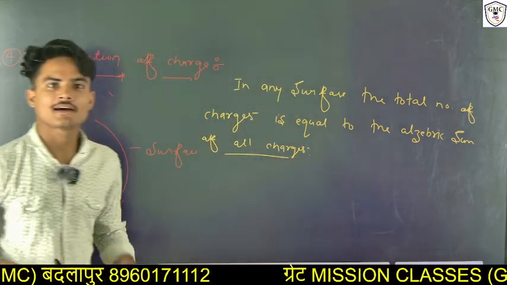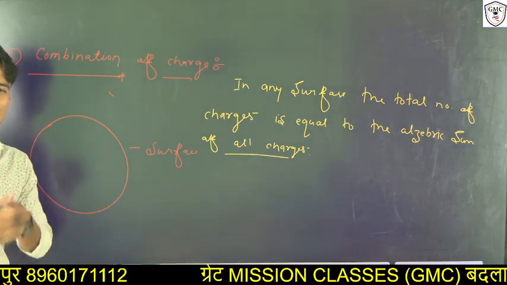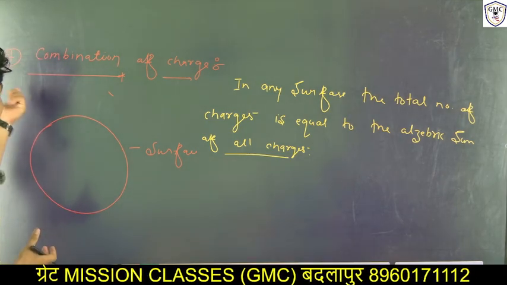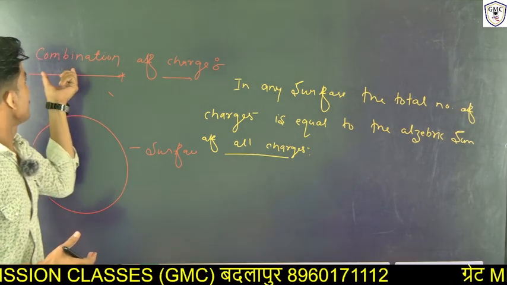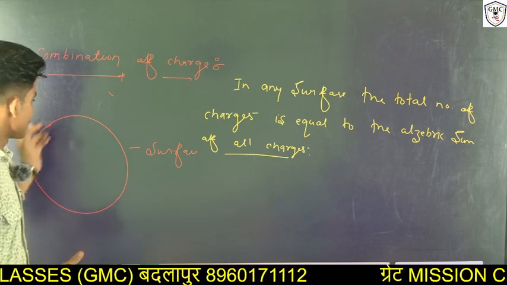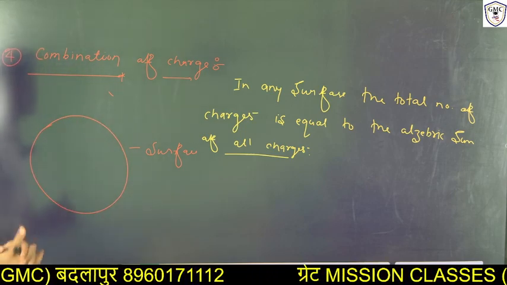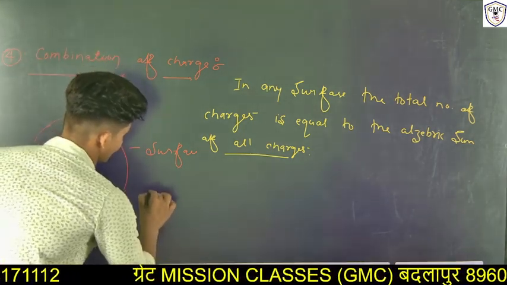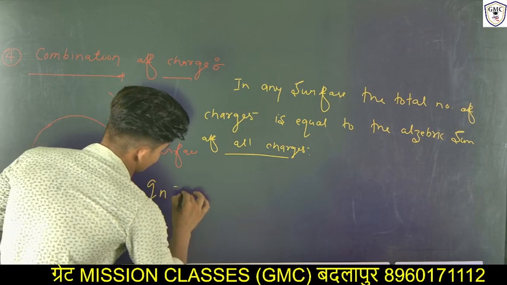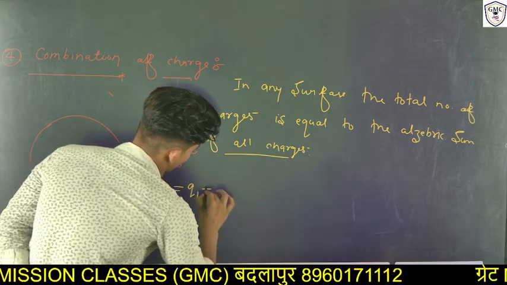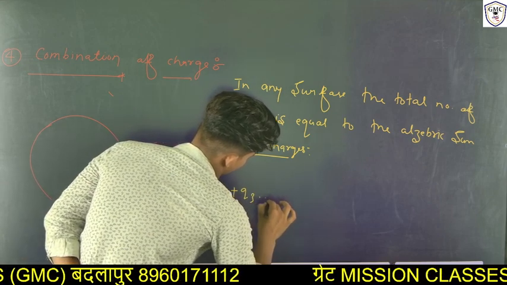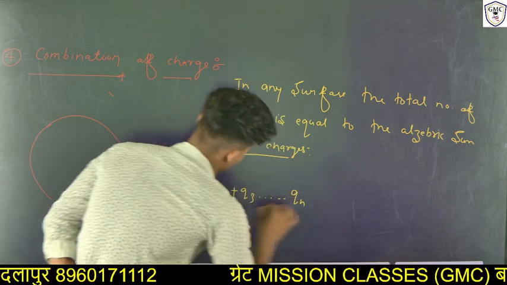Consider there are a lot of charges like Q1, Q2, Q3, and so on up to Qn. Then the total charge is Q equals Q1 plus Q2 plus Q3 and so on up to Qn.